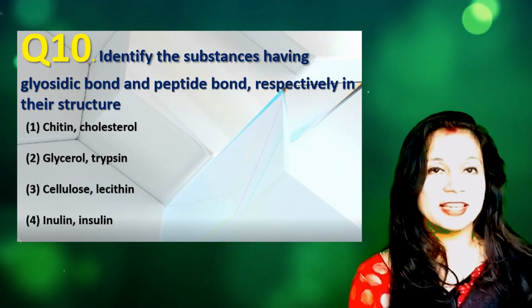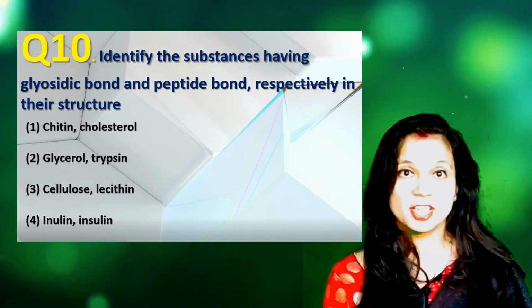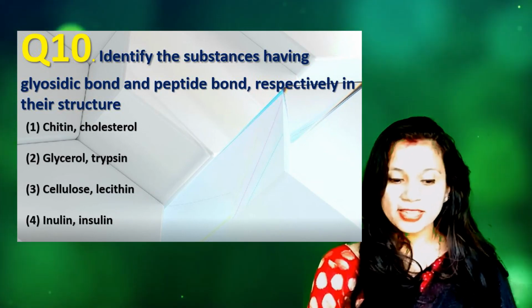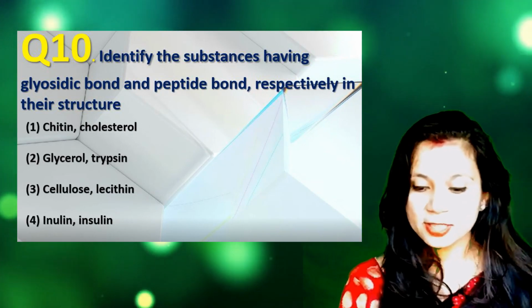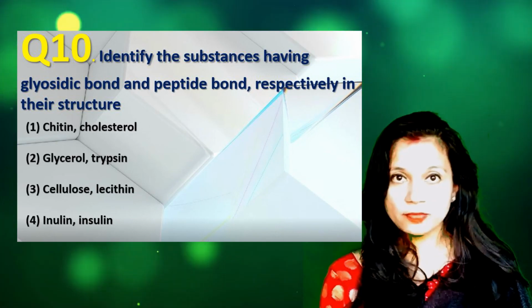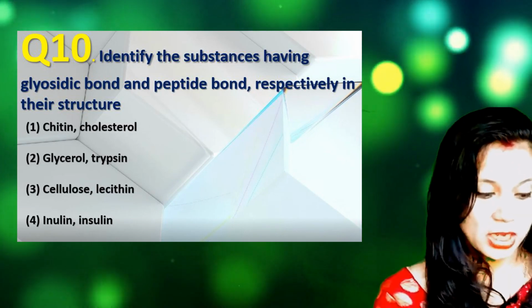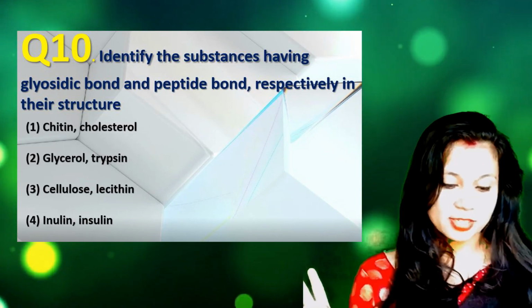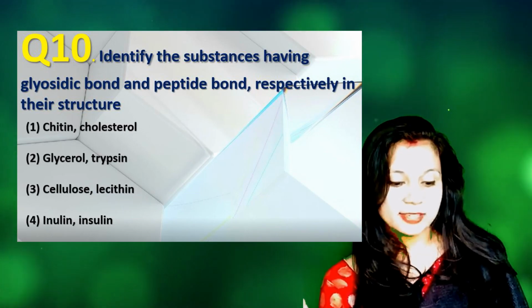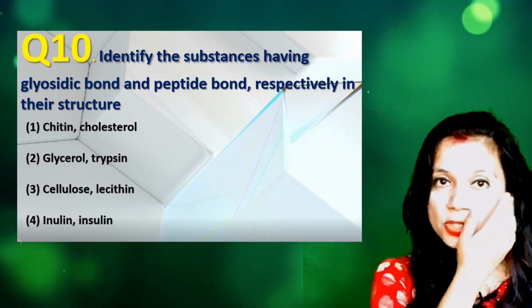Question number 10 and the last question. This is question from the latest 2020 NEET exam. Identify the substances having glycosidic bond and peptide bond respectively in their structure. So first should contain glycosidic bond and the second one should contain peptide bond. Option number 1, chitin and cholesterol. Option number 2, glycerol and trypsin. Option number 3, cellulose and lecithin. And option number 4 is inulin plus insulin.